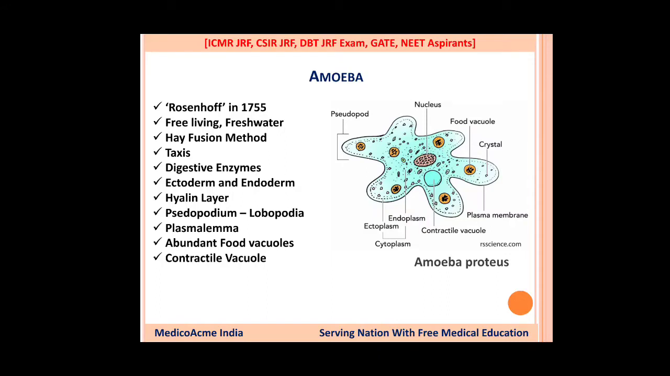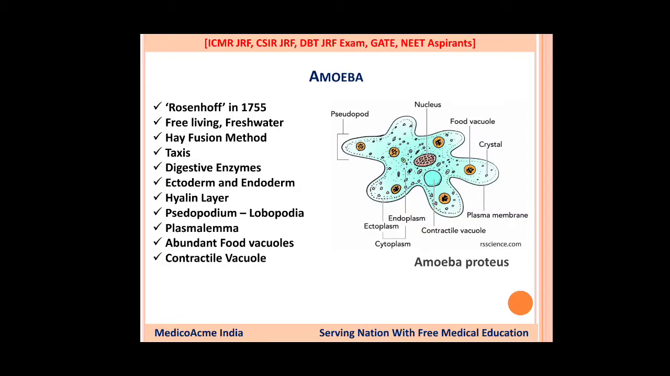The cytoplasm of the amoeba is divided into two main layers, that is the ectoplasm and the endoplasm. The endoplasm is again divided into two compartments: the first one is the gel and the second one is the sol, which we will discuss later, when we discuss movement in amoeba.